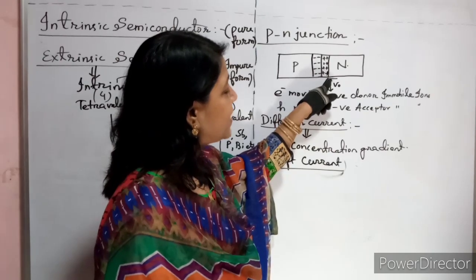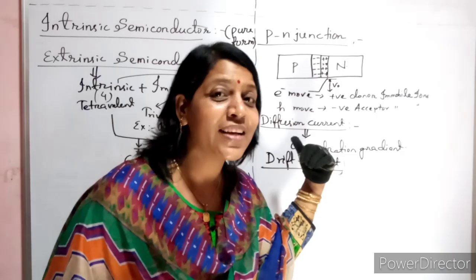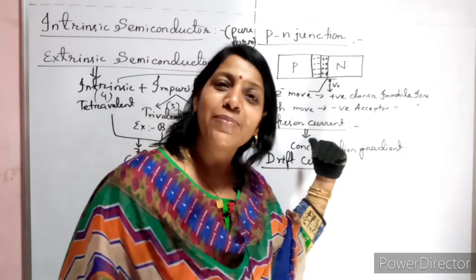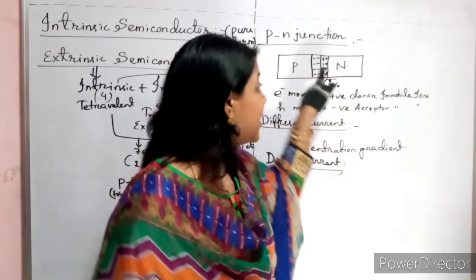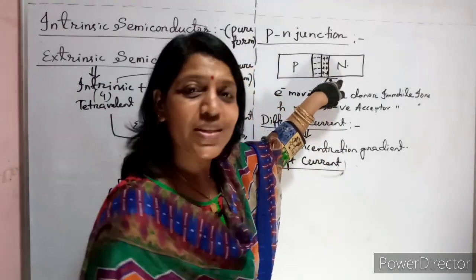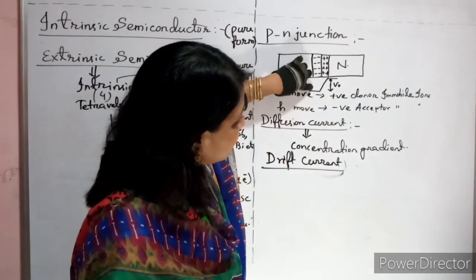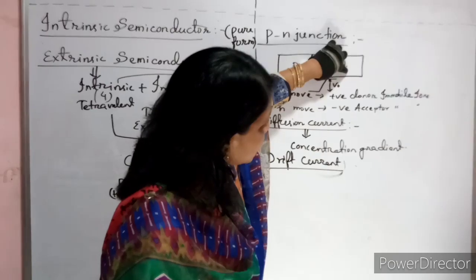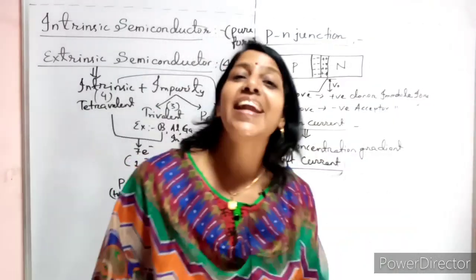When this is high positive and this is low negative, obviously the electrons in the p side, what are those electrons? Minority of p-type. In p-type, holes are majority and electrons are minority. So those minority electrons are attracted to this positive side. Similarly, due to this negative, the minority holes here, which are positive, will be attracted towards it. Due to that, a current flows.